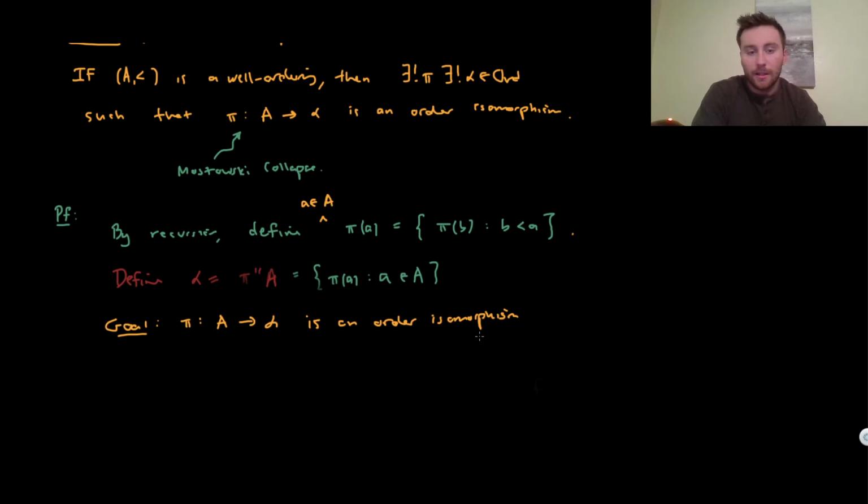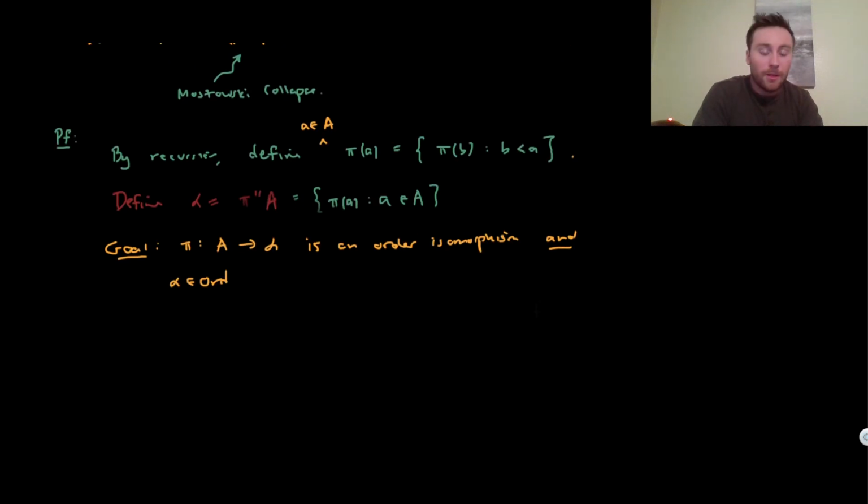And I guess one more thing: we will also want to check that alpha is an ordinal, right? We defined alpha as the pointwise image of this thing, but we could use Greek letters to represent any type of set that we want. We should hope that alpha is actually an ordinal. This would be nice.